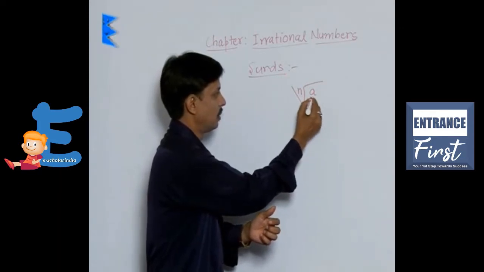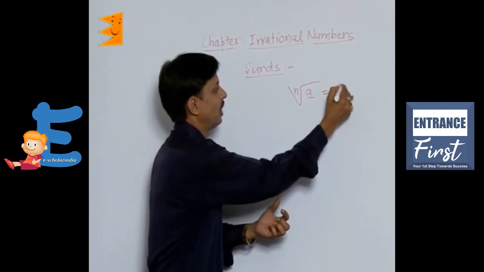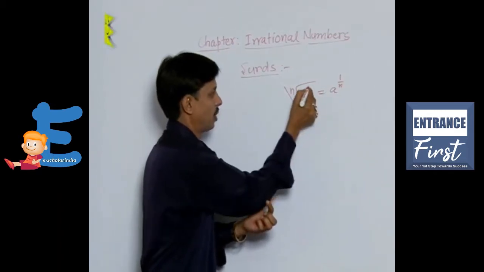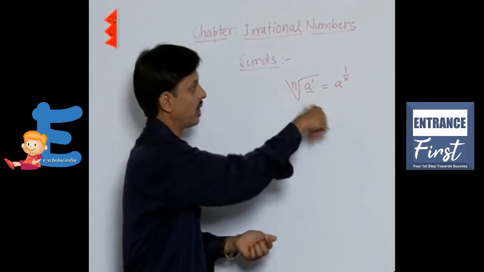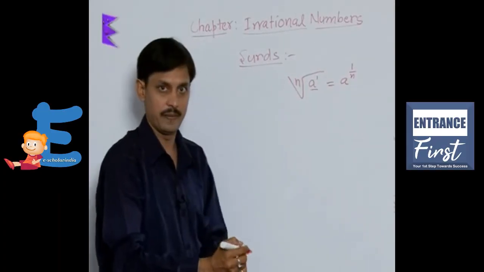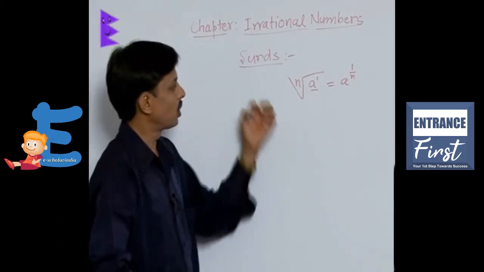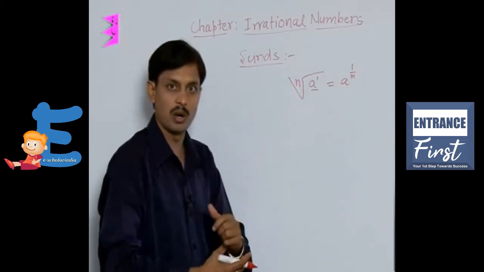This is the base, or you can write this value as a to the power 1 upon n, because this is the nth root, so it can be written as a raised to the power 1 upon n. My purpose is to tell you whether this is a surd or not.